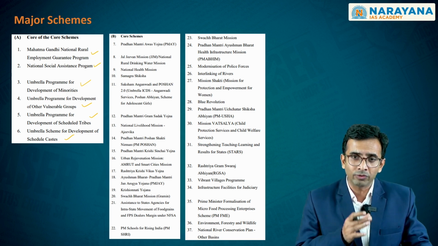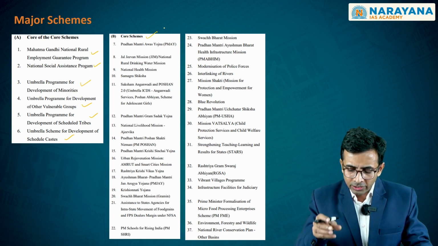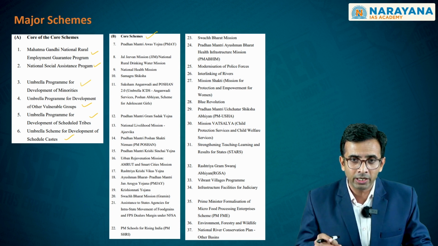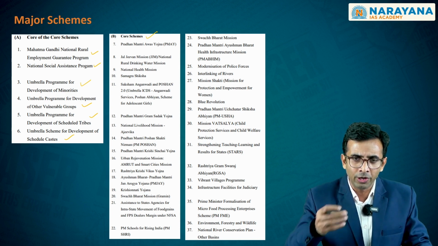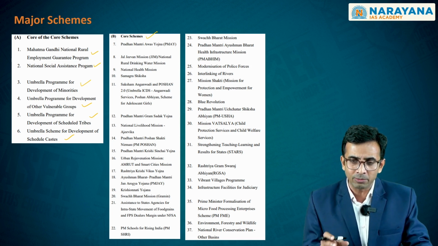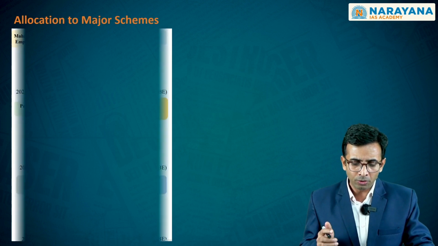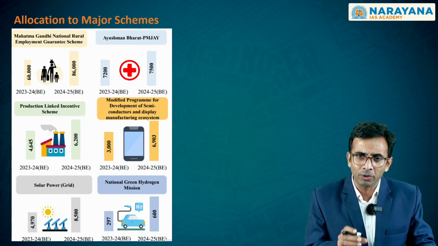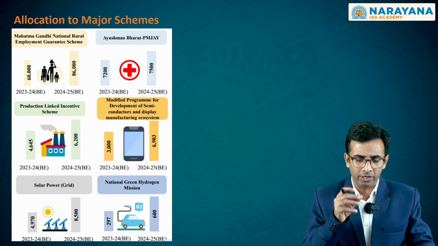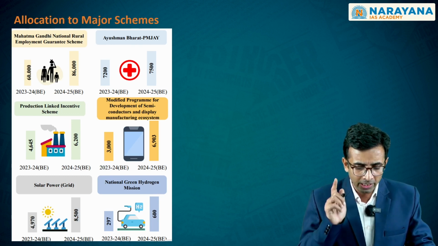Apart from this core of the core schemes, you have what is referred to as core schemes, and there is a list of such schemes which have been mentioned here. We will be taking up these schemes one after the other in future videos, and these are some of the schemes that you have to remember, and this particular classification also. Moving ahead, these are the major 6 schemes which have been mentioned in the budget as important ones in this particular interim budget, which might be asked in your preliminary examination.